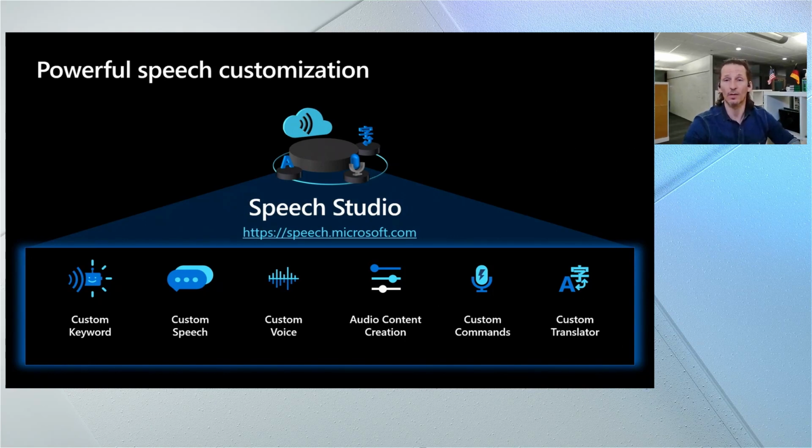And once you customize the service and how it works for you, your investment in Azure Speech becomes part of your competitive advantage. Nobody else can use the service in the way you do at that point. Even Microsoft does not see your data. So let me show you a few things in Speech Studio, starting with building a custom speech model.